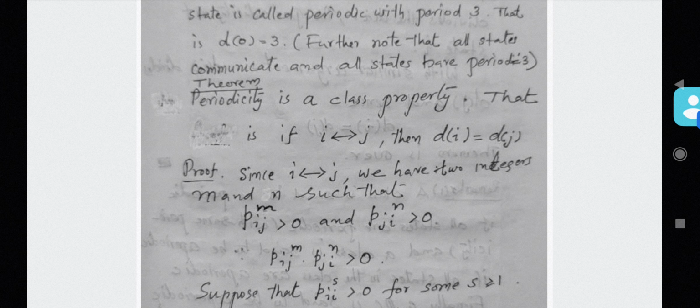And what does this theorem say? It is a class property. Periodicity is a class property. എന്താണ് class property എന്ന് പറയുന്നത്? Class means communicating class. Class property is a property satisfied by all states in a communicating class.